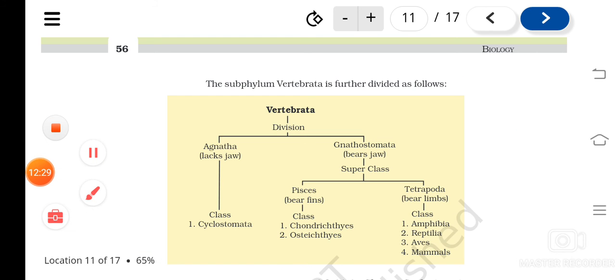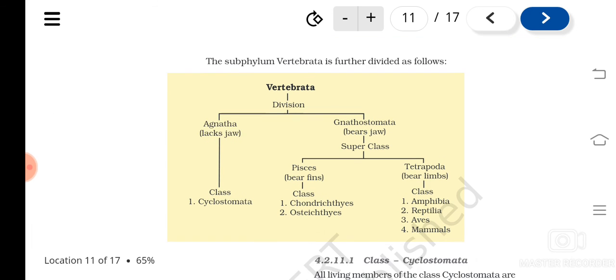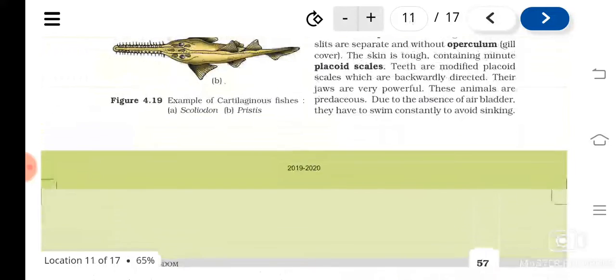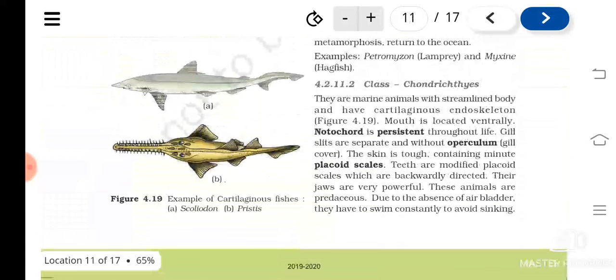Gnathostomata. They have two superclasses. Pisces and Tetrapoda. So Pisces contains two classes, that are Chondrichthyes and Osteichthyes. Let's see the characters of Chondrichthyes. They are also marine with a streamlined body. And they have a cartilaginous endoskeleton.